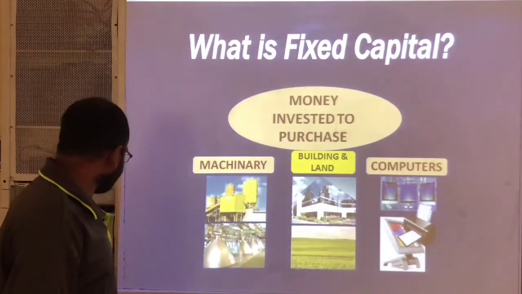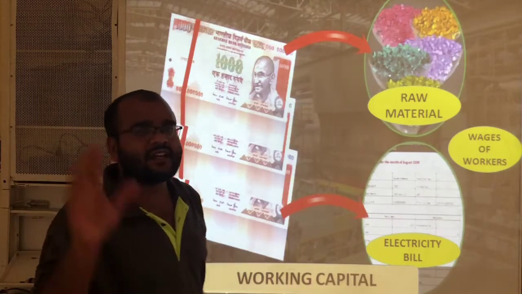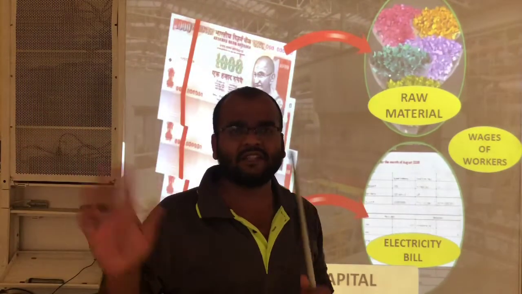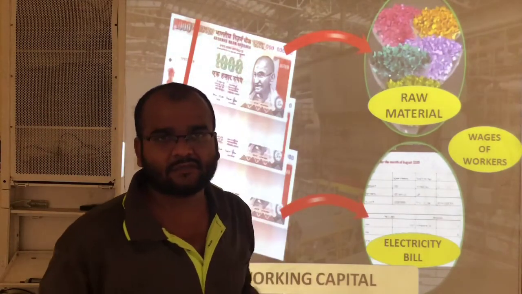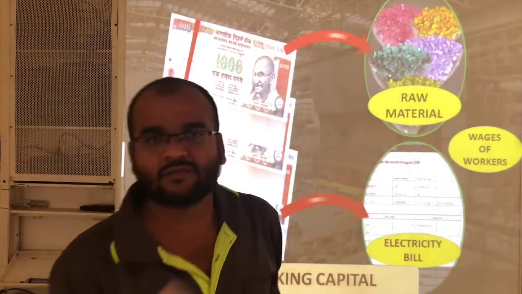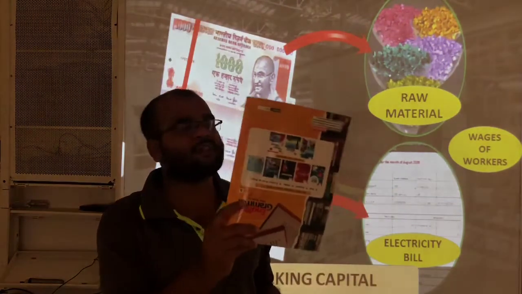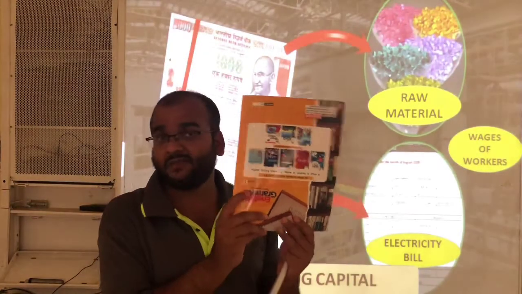Then what is the meaning of working capital? In order to produce anything, we need raw materials. For example, I have a factory in which I am manufacturing some books.